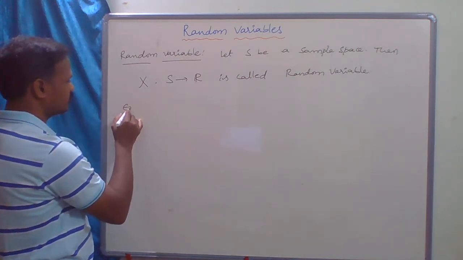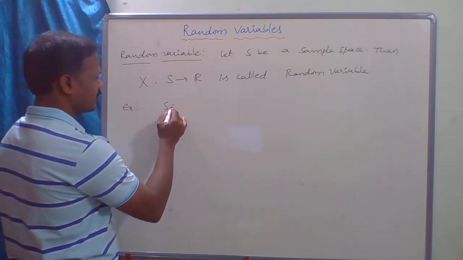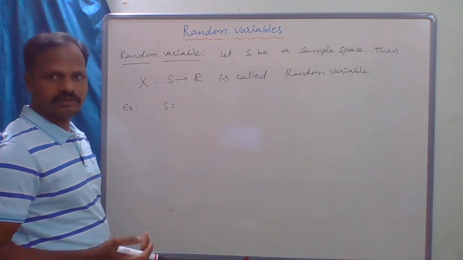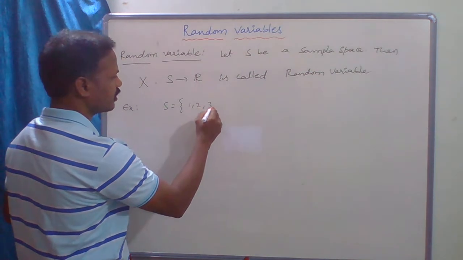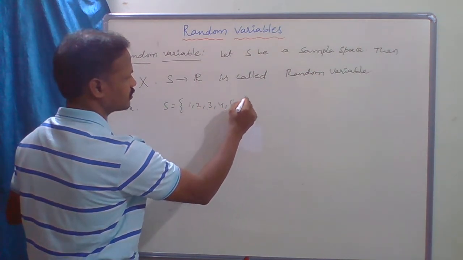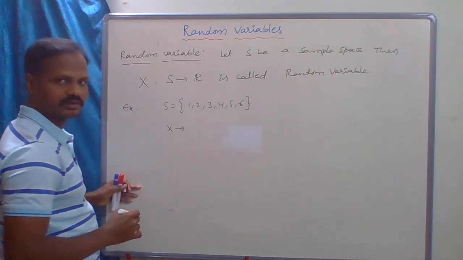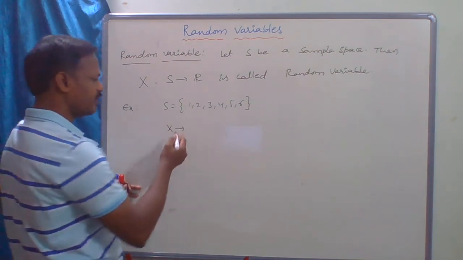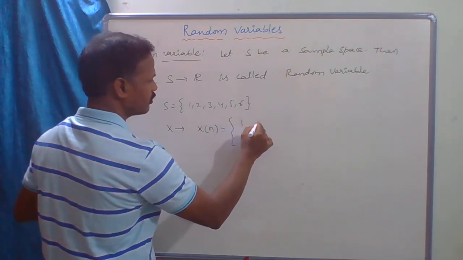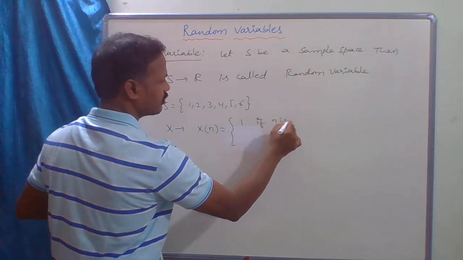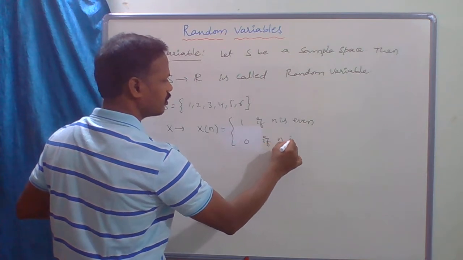For example, let S be a sample space. When we roll a die, the sample space is 1, 2, 3, 4, 5, 6, and the random variable X is defined by X(n) = 1 if n is even, 0 if n is odd.